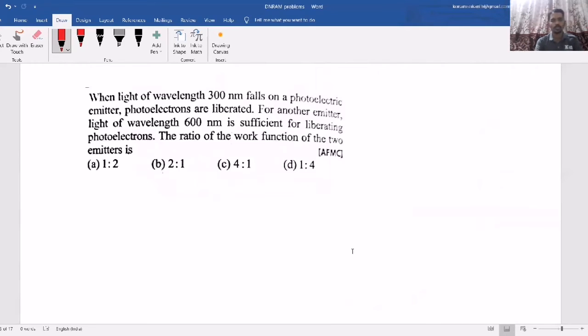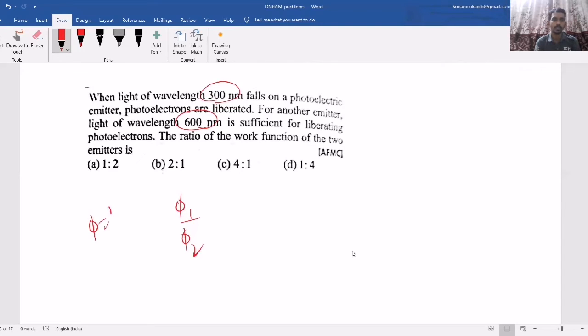Now, the next question, a comparison based question. When light of wavelength 300 nanometer falls on a photoelectric emitter, photoelectrons are liberated. For another emitter, light of wavelength 600 nanometer is sufficient for liberating photoelectrons. The ratio of the work function of the two emitters is, see, for the first one 300 nanometer is the threshold wavelength, and for the other one this is the threshold wavelength. So they are asking work function ratio.